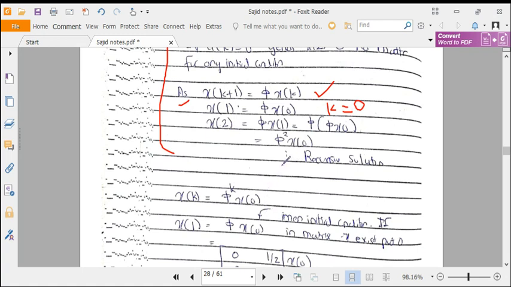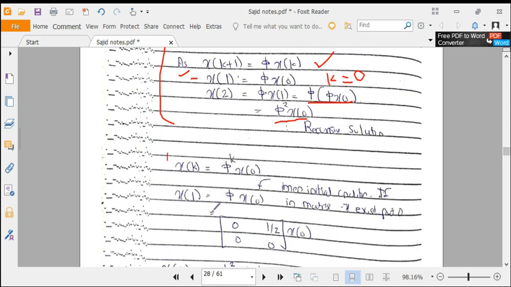Similarly, when we find x of 2, that is k equal to 1, then we have phi x of 1. As we saw here, x of 1 is phi x of 0, so we put the value of x of 1 here and we get phi square x of 0. This is a recursive solution, and we can simply write this as x of k equals phi power k x of 0.